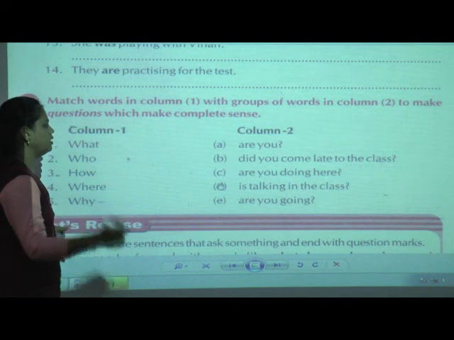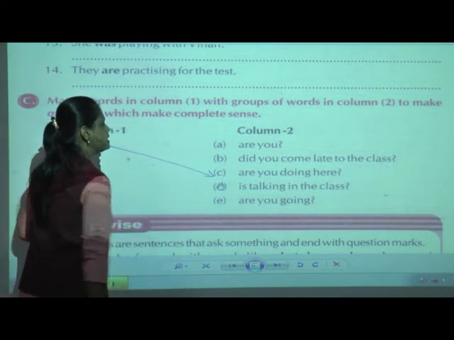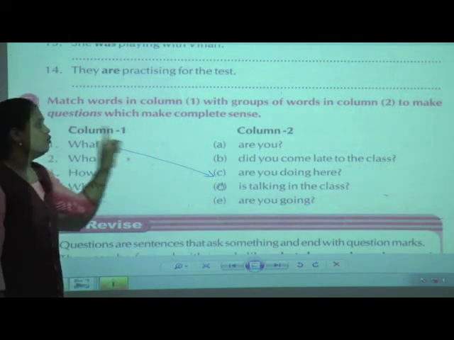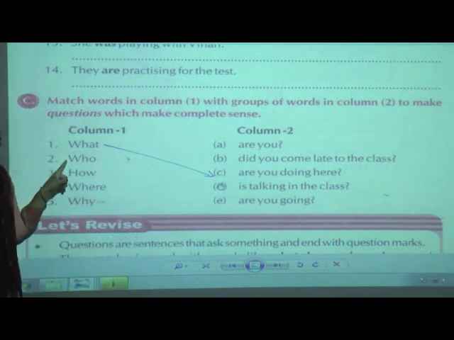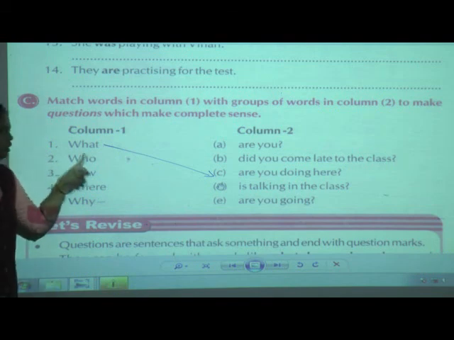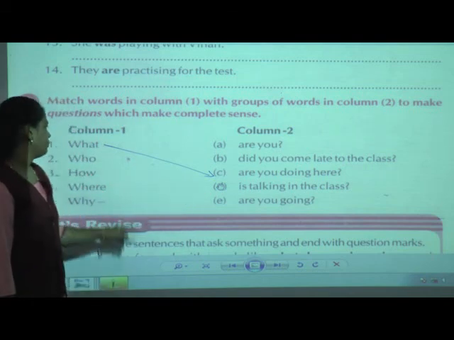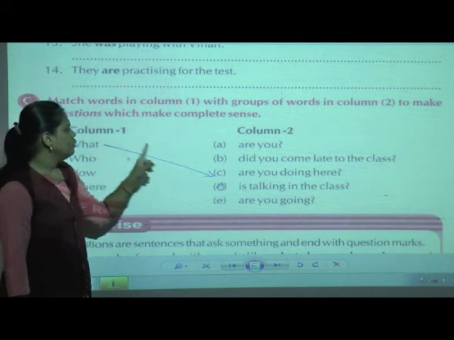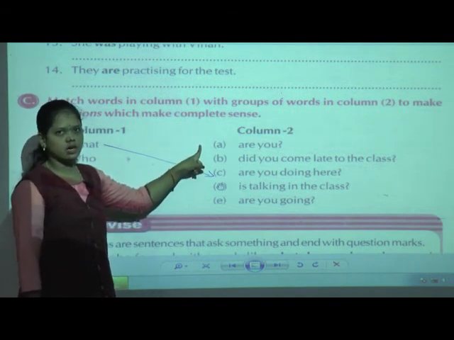Yes. So the first answer we can say is C1, that the question form is like this: What are you doing here? Okay. Now the second one is who. Here, with the help of this group of words, we can match it. What we have seen here, that one, who are you? It will also come.